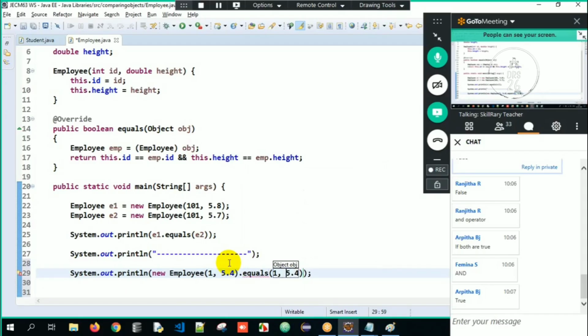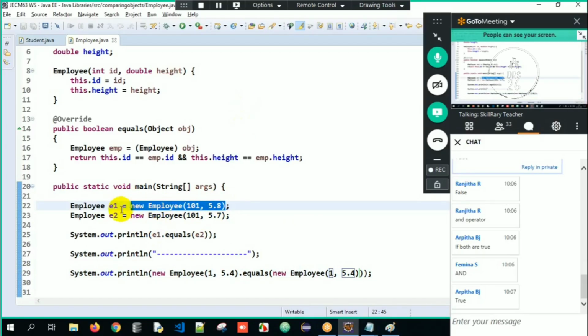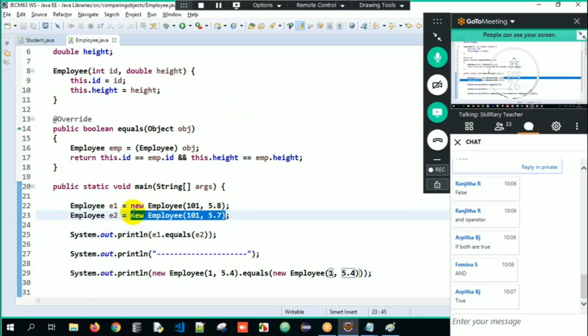See here, oh, I'm so sorry, I didn't create an object only. New employee of ID is 1, height is also 5.4. See here, what is happening? The same thing only. I created an object and stored it into E1, and I'm passing E1 here. I created an object, stored it into E2, and I'm passing E2 here.